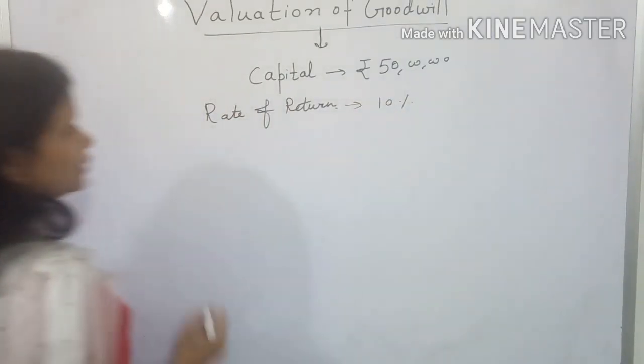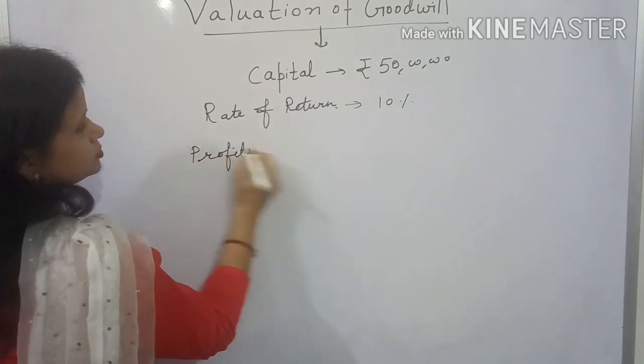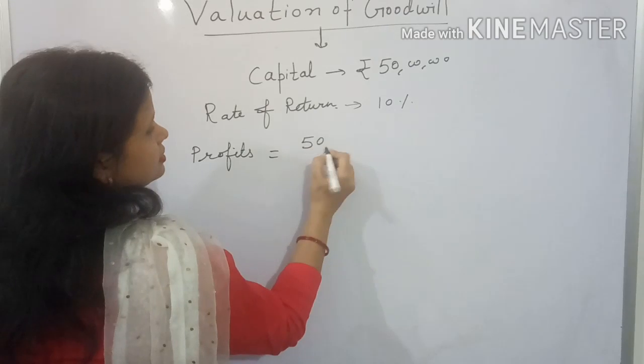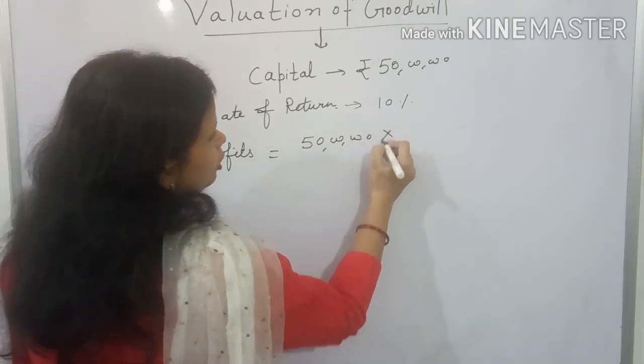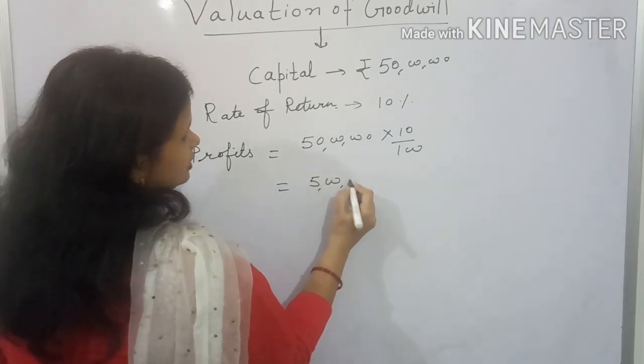Then you can easily calculate profits. This is equal to capital multiplied by rate of return, 10 by 100. That means profits will be 5 lakh.